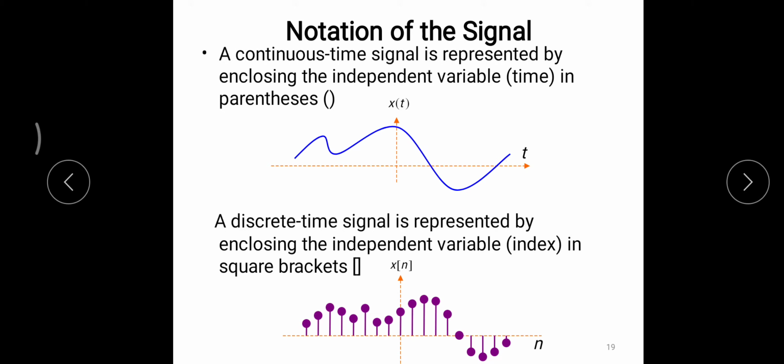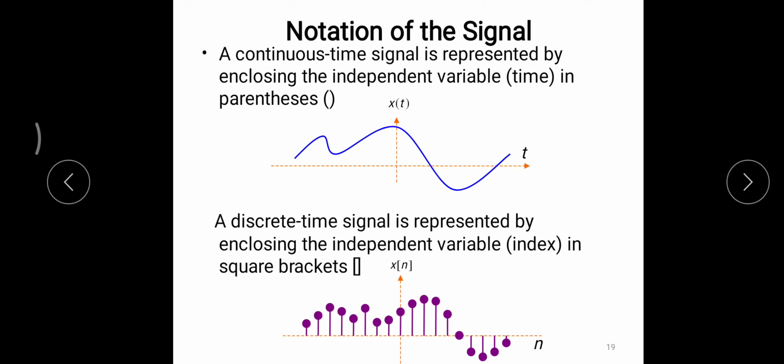So let us consider the first one. This is continuous time signal and this is discrete time signal. Continuous time signals are expressed as x of t, where x represents the dependent variable and t represents the independent variable. So the continuous time signals are expressed in terms of open parenthesis and closed parenthesis. Okay, this is a continuous time signal.